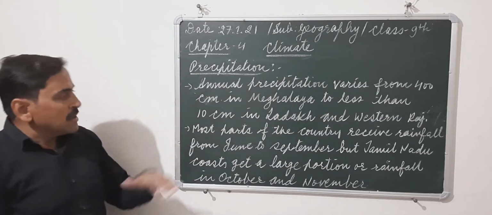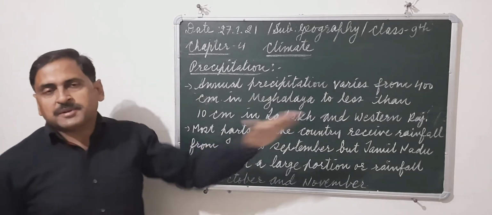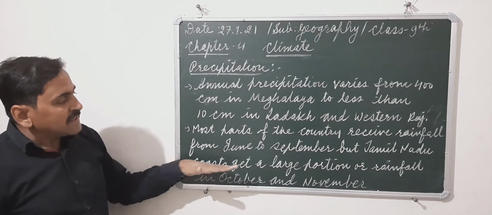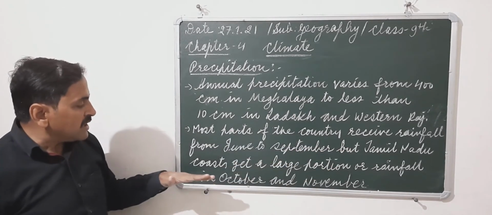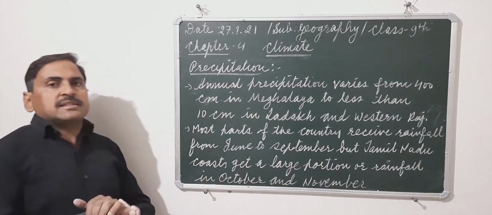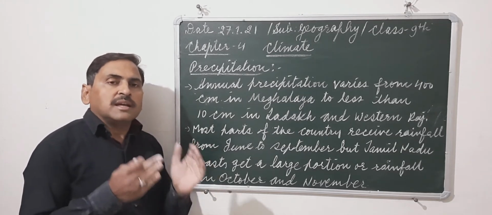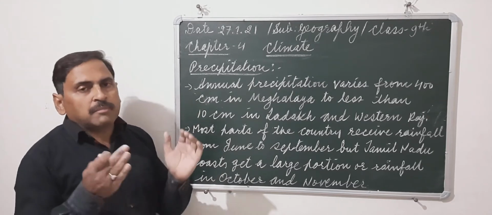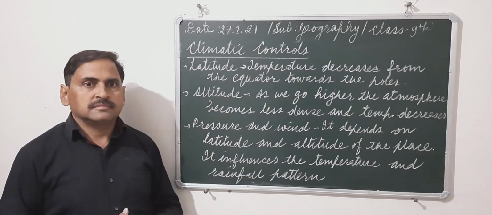Not only this, most parts of the country receive rainfall from June to September. But Tamil Nadu coast gets a large portion of rainfall in October and November. So thus we can say that there are a lot of climatic variations in our country. But one thing which is very common is that monsoon binds the whole country of India.